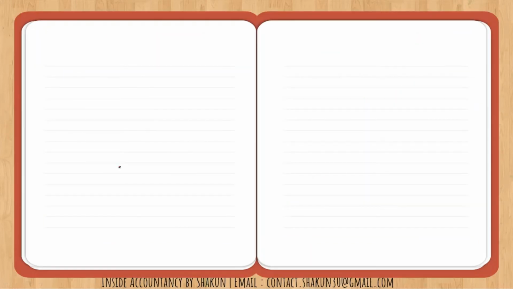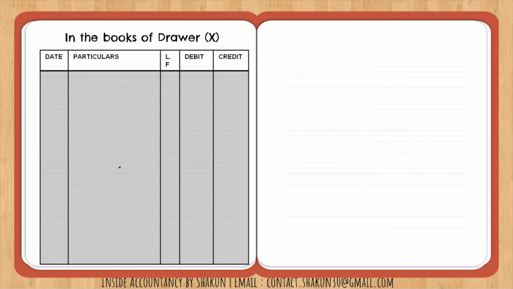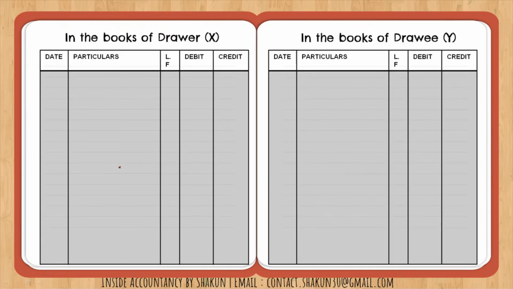Now let us see how entries are to be passed in the books of X and in the books of Y. So in the books of drawer and drawee, first of all, on the date of sale, we need to pass the entry for sale. In the books of X, our entry will be Y to sales. And in the books of Y, our entry will be purchases to X, because X had sold goods to Y. So sales account is credited in the books of X, and Y being the debtor is debited. But in the books of the drawee, that is Y, purchase goods are coming in, so purchases is debited, and X is the creditor, so X is credited.